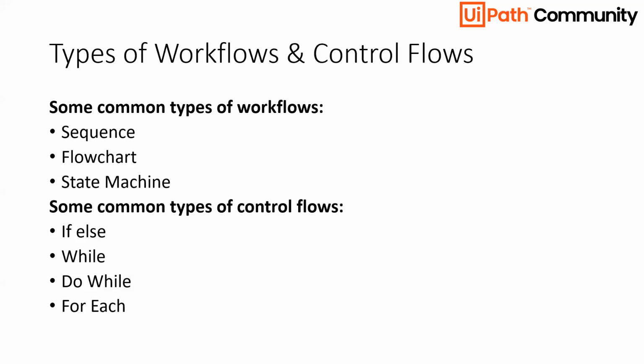And the last one is for each. Suppose I have a folder and in that I have 10 images, and I want to mail each of them to a different user. In that case, I will use for each. So I will do for each image in a particular folder. We'll see how we can define that. But just for the explanation and theoretical concepts, suppose I have for each. What I want to do is mail each of the images to a user. So for each image in this folder, I will take each image and send a mail to the user.